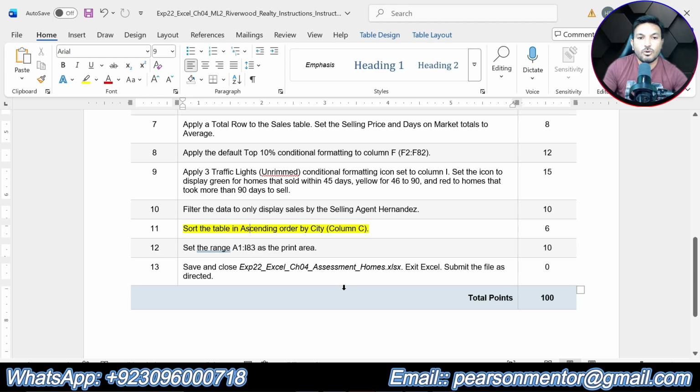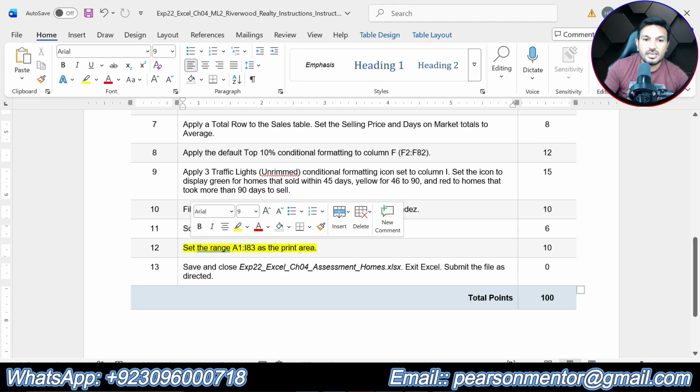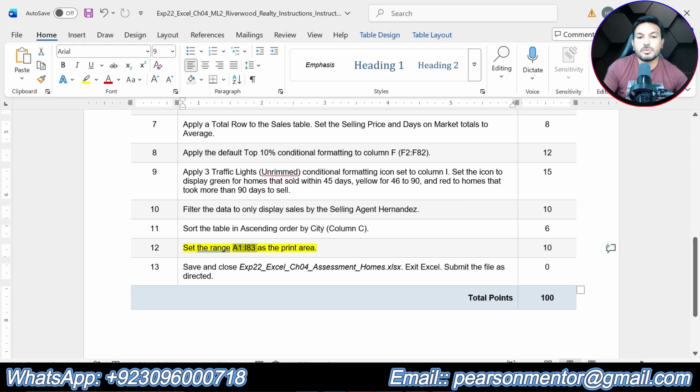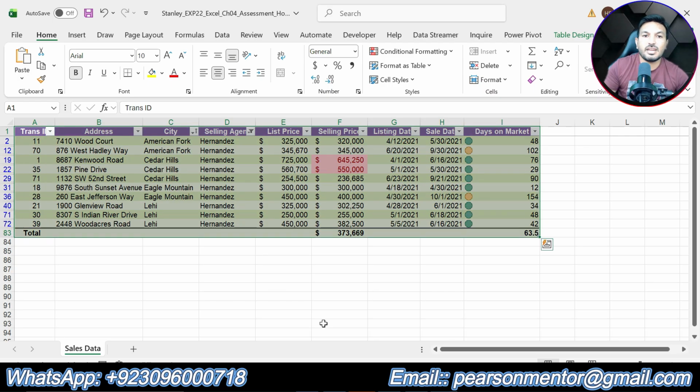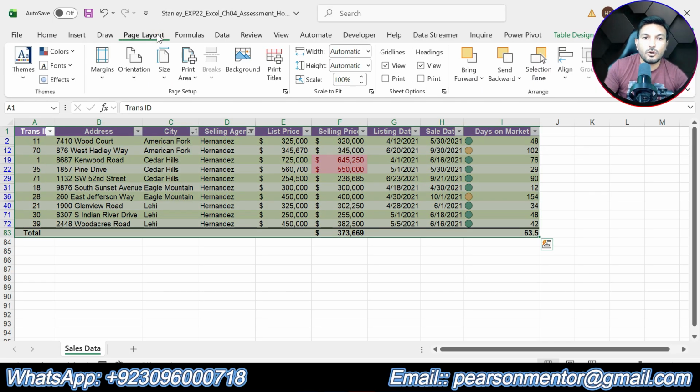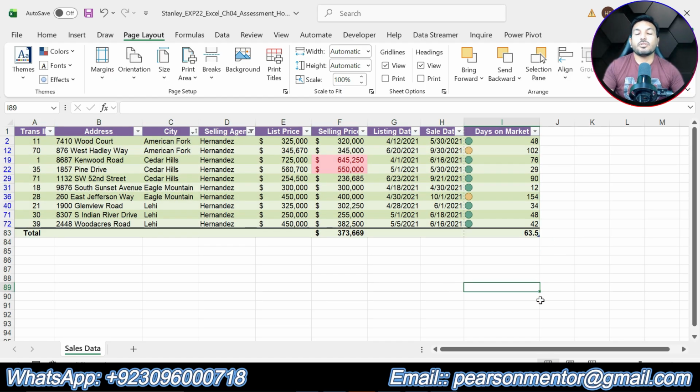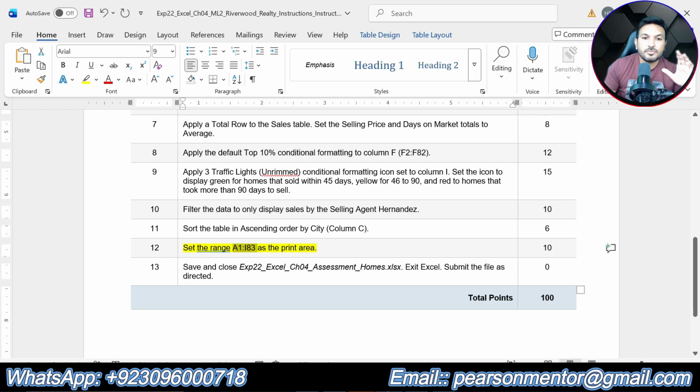Okay, now we are supposed to do step number 12. Set the range A1 up to I83 as print area. So we will select this range. You can simply type the range here. Okay, press enter to select the range. Go to page layout, go to print area and click set print area. Okay, so that is all about step number 12.